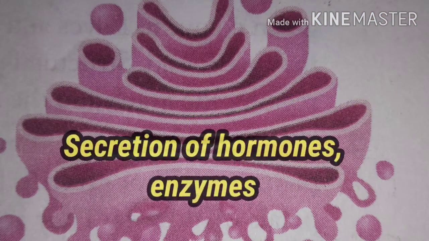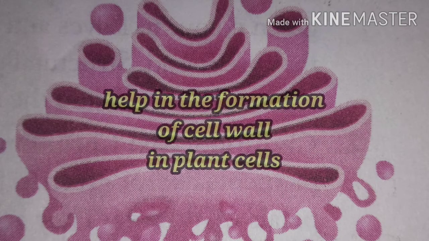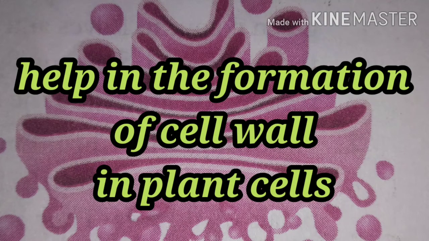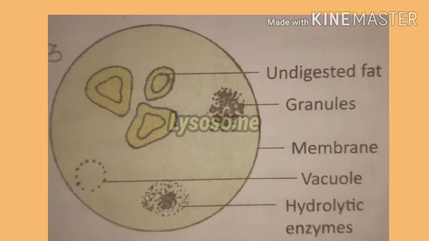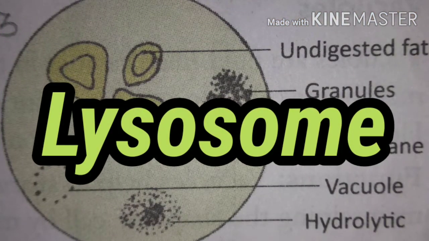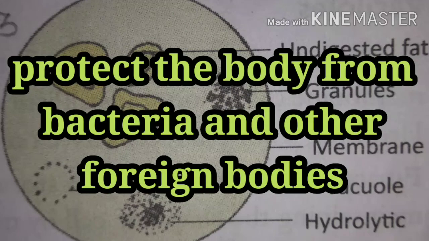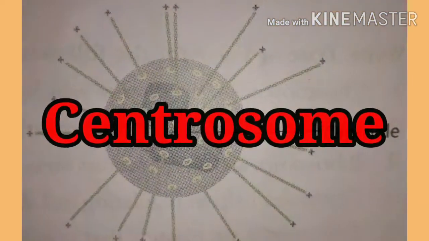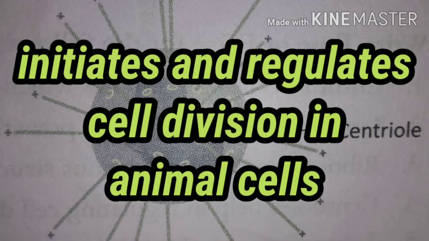Function of Golgi bodies. Golgi bodies help in secretion of certain hormones, enzymes, etc. They help in the formation of cell wall in plant cells. They are also involved in the transport of substances within the cell. Functions of lysosomes. They help in the digestion of food within the cell. They protect the body from bacteria and other foreign bodies. Functions of centrosome. It initiates and regulates cell division in animal cells.